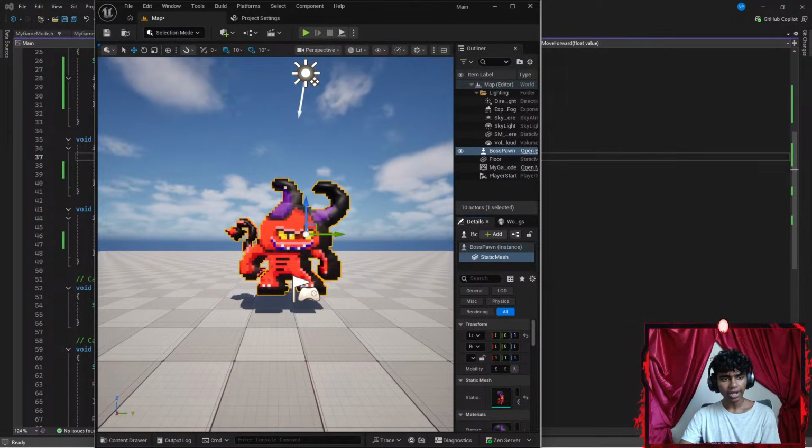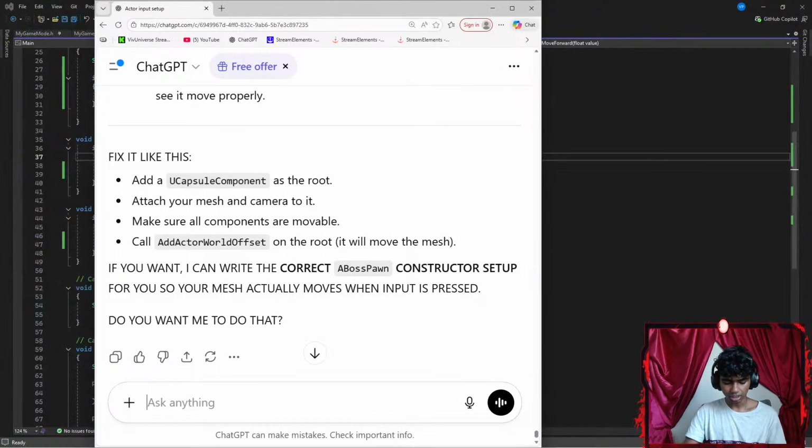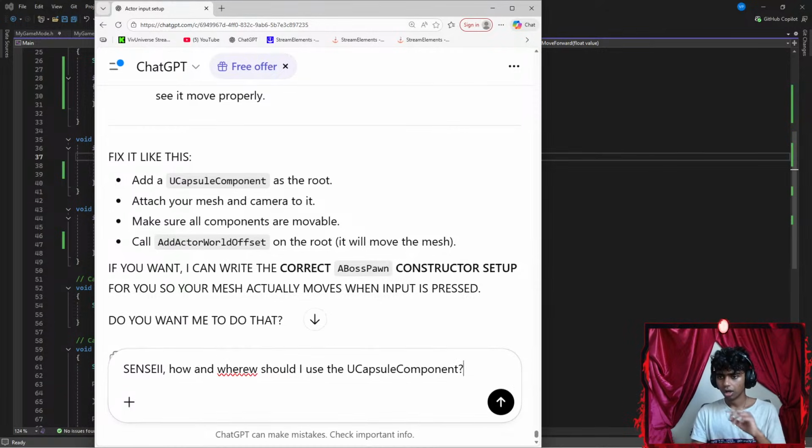Let's go ahead and get this up here. Now let me say something like, how and where should I use the UCapsuleComponent? Okay, let's see.